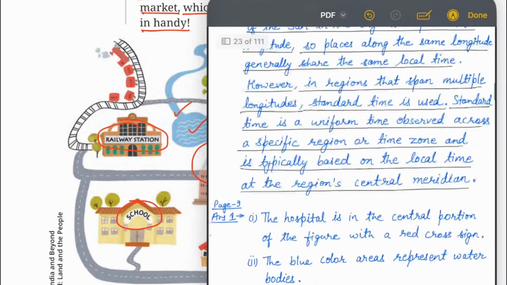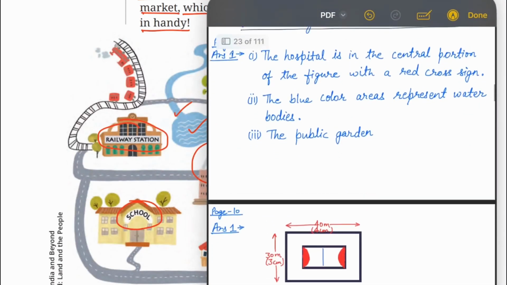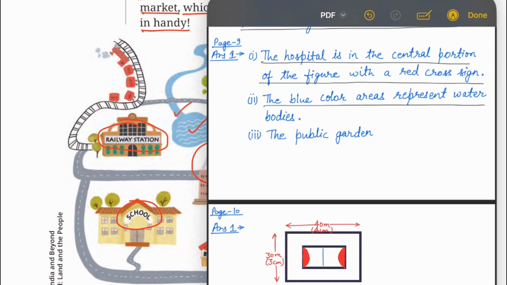You can write the answers like this. The hospital is in the central portion of the figure with a red cross sign. The blue colored areas represent water bodies. The public garden.